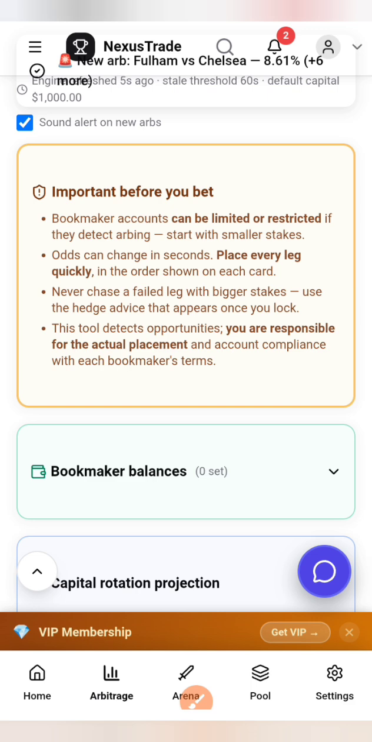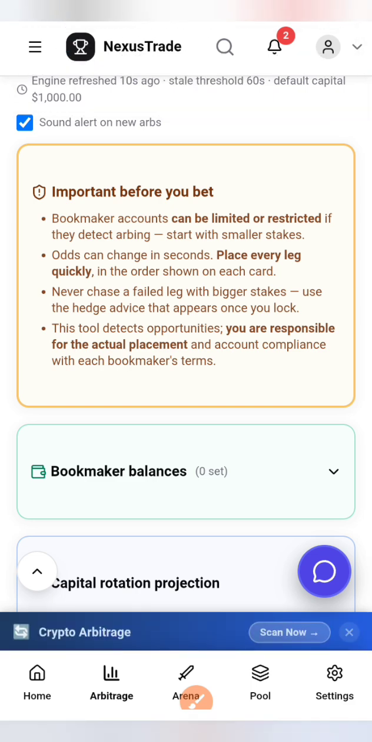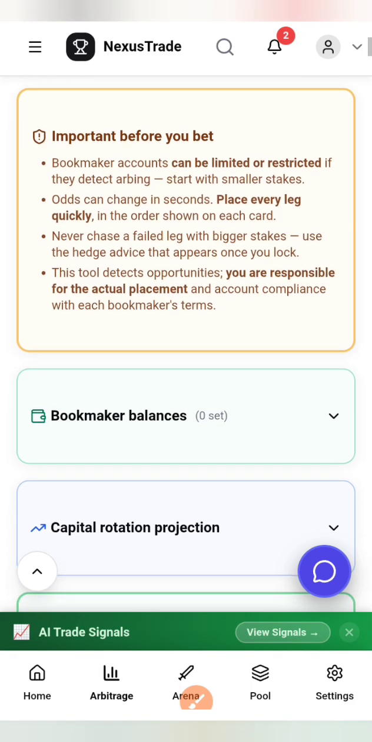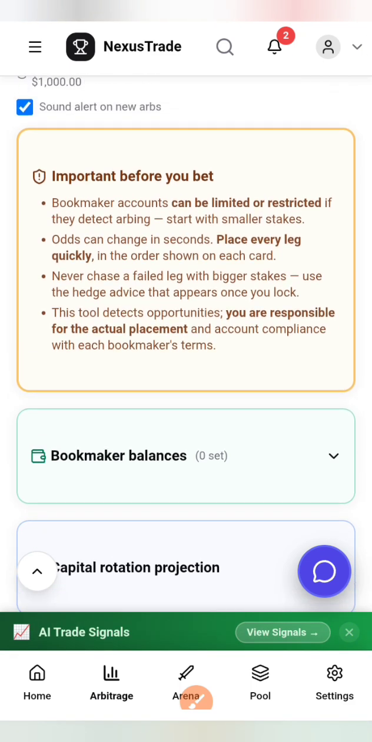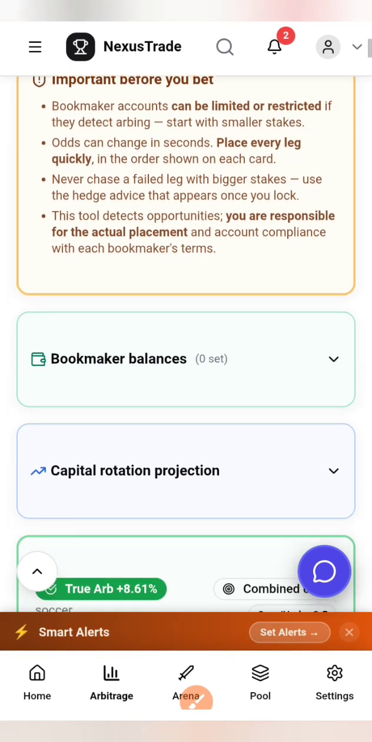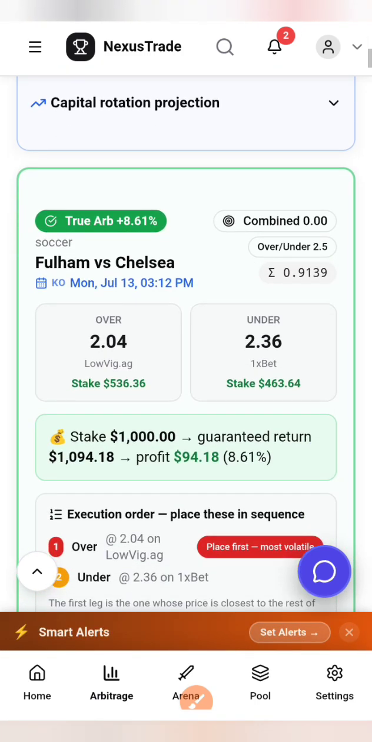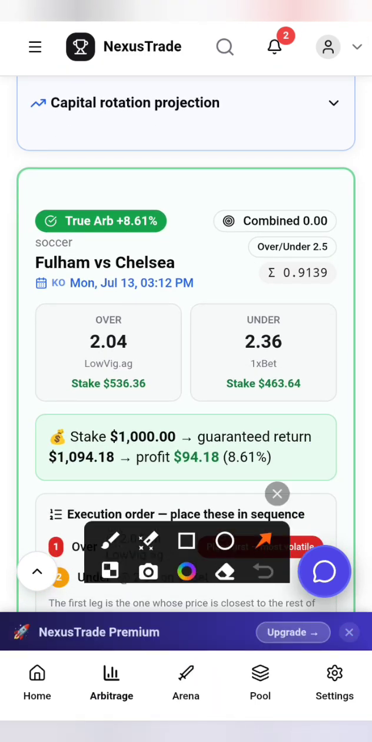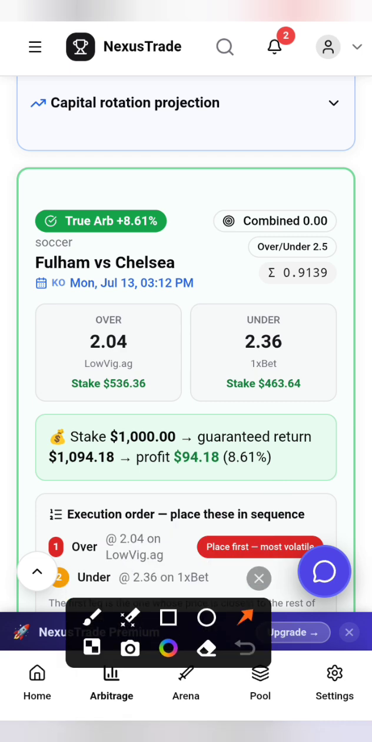All right, once it opens up like this, the good thing about this platform is that there will be a notification to tell you that there is a new arbitrage. Even if you close the app, the notification will have a sound. So it's very nice. Now you can see the arbitrage opportunities for today. You can see this is Fulham versus Chelsea.